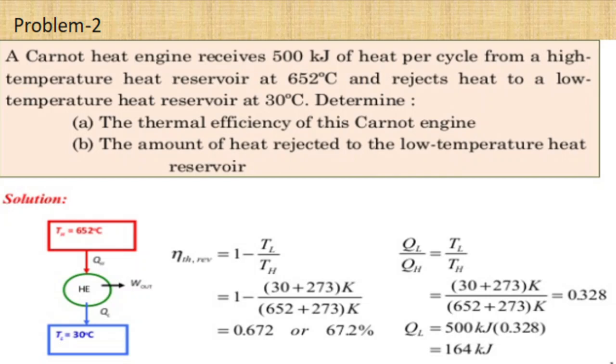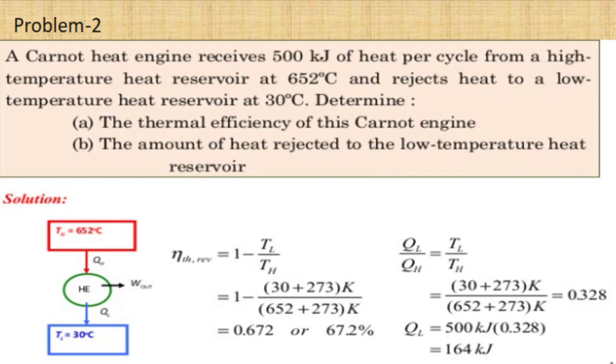Here the efficiency of a Carnot engine in terms of temperature is 1 minus TL by TH, where TL is the temperature of the low temperature heat reservoir, TH is the temperature of the high temperature heat reservoir. So efficiency is equal to 1 minus TL by TH. Substitute the value of TL and TH in terms of kelvins.